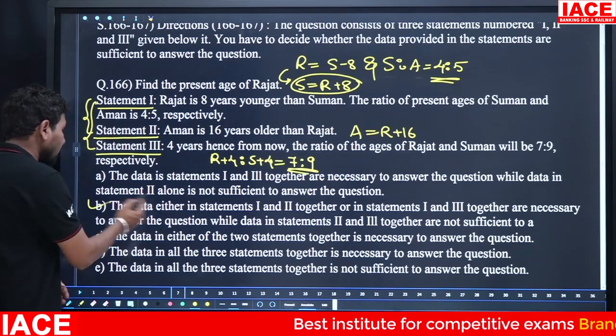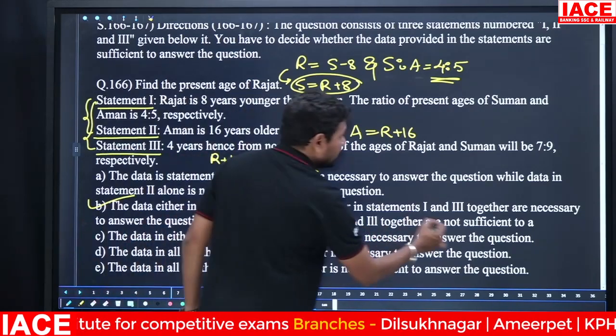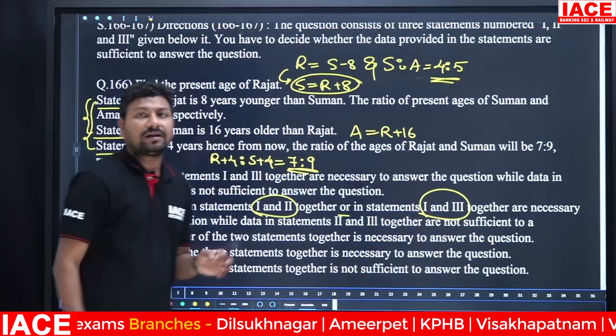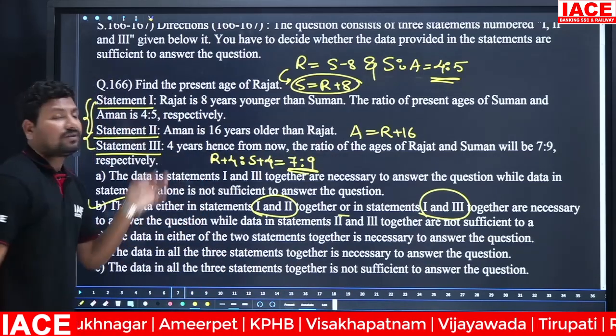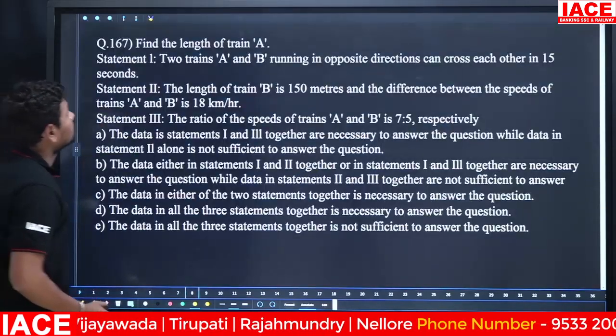Then option B: the data either in statement 1 and 2 together or statement 1 and 3 together is sufficient to getting an answer. Then option B.